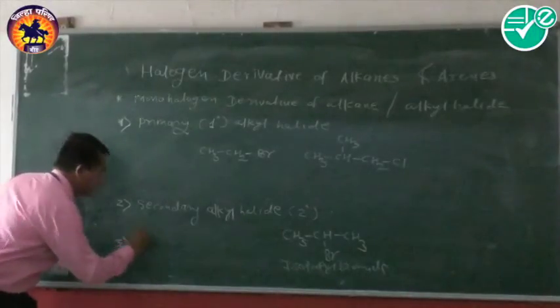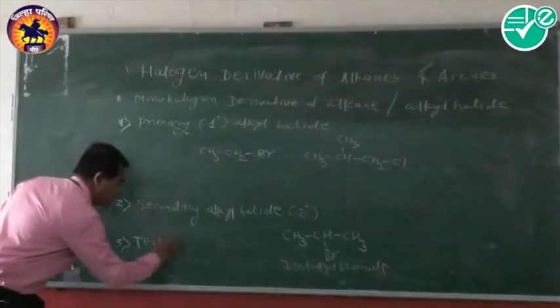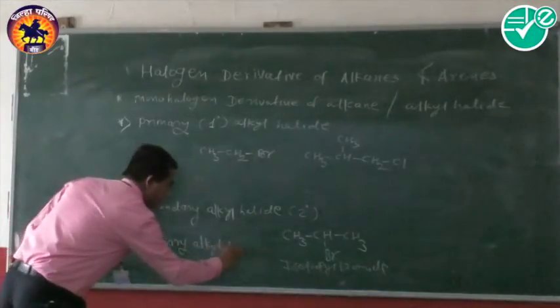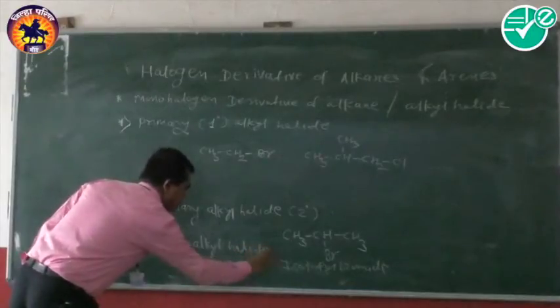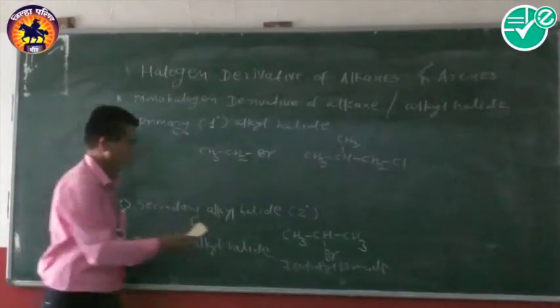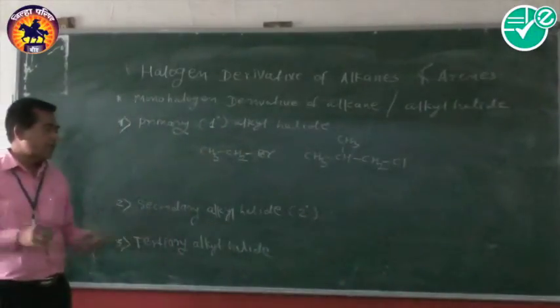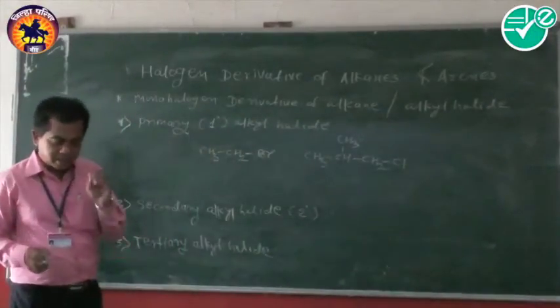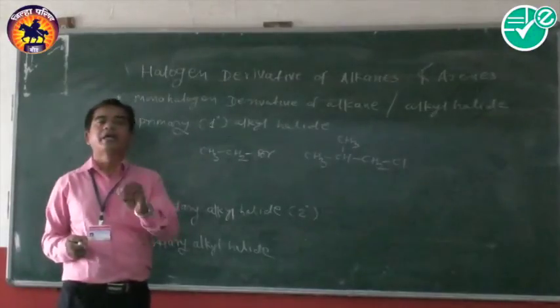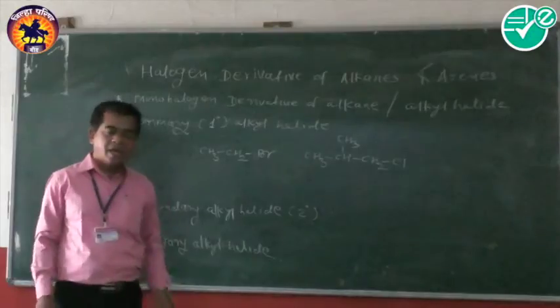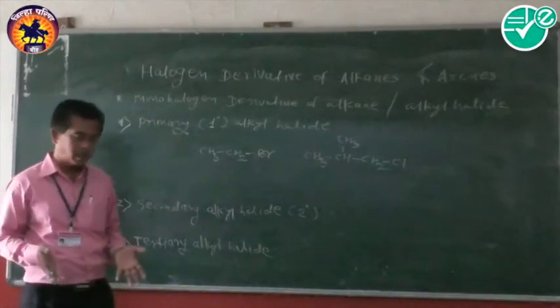Then the next one is the tertiary alkyl halides. Now what are tertiary alkyl halides? The alkyl halides in which the halogen atom is attached to a tertiary carbon atom are called tertiary alkyl halides. And what is the tertiary carbon atom?